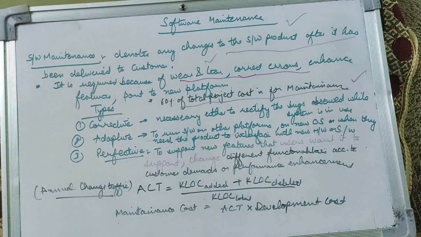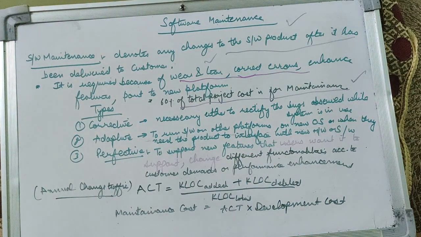Correct errors. Suppose software has been delivered to the customer. After using it, the customer finds that there are some errors, some bugs that need to be removed. They will consult the developer, and correspondingly some additional coding or functionality is done in order to correct the errors. That will form the maintenance phase.